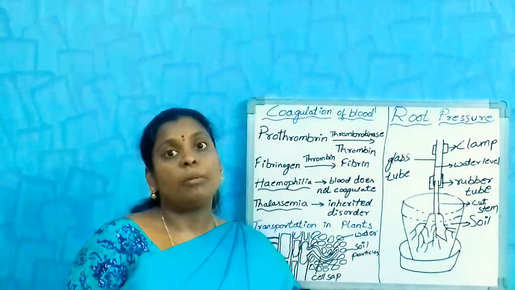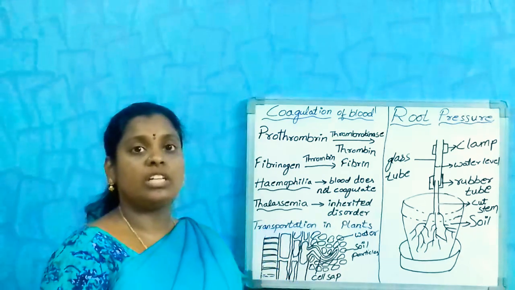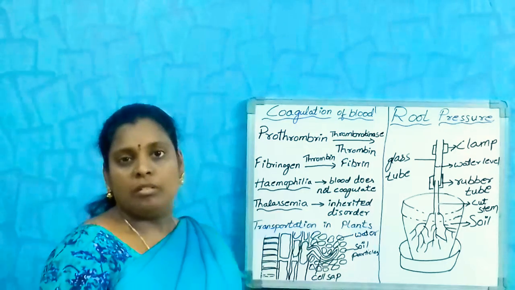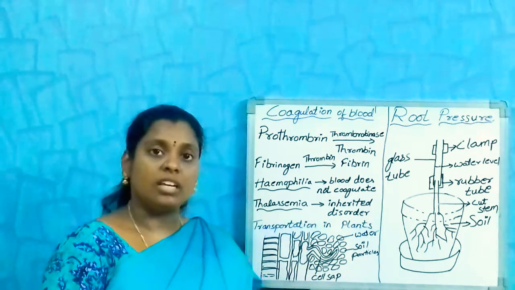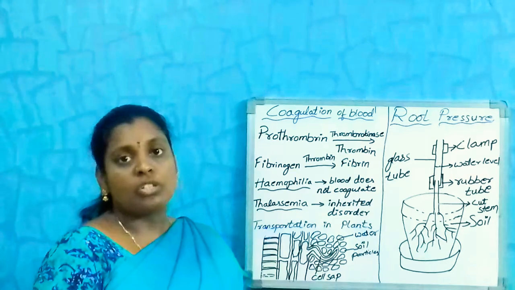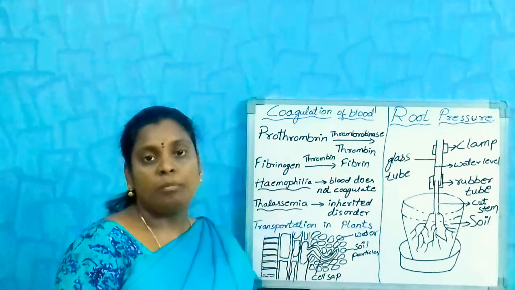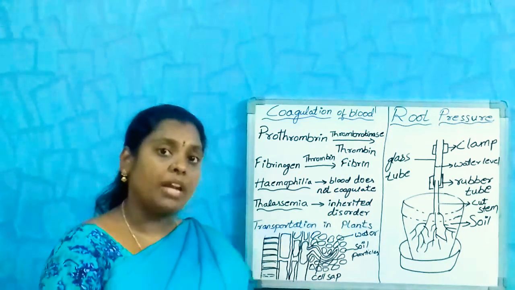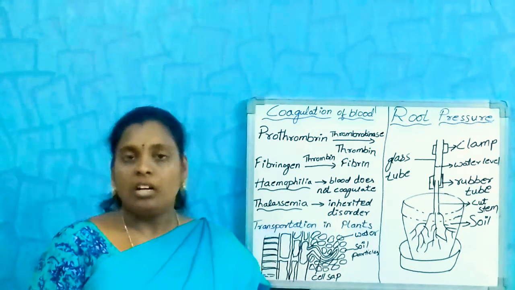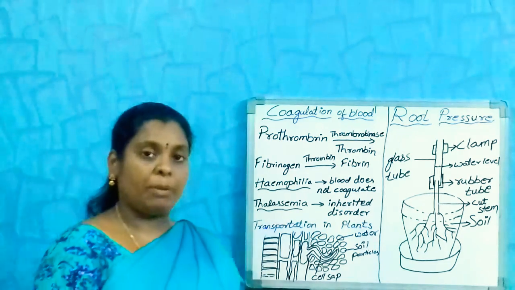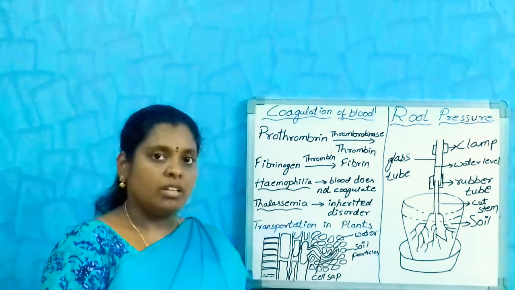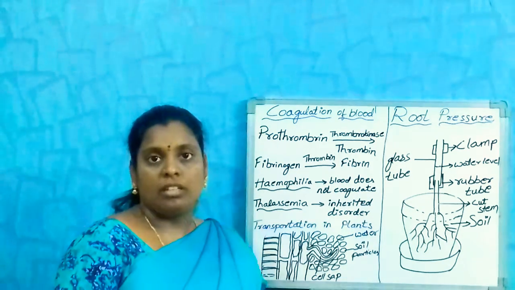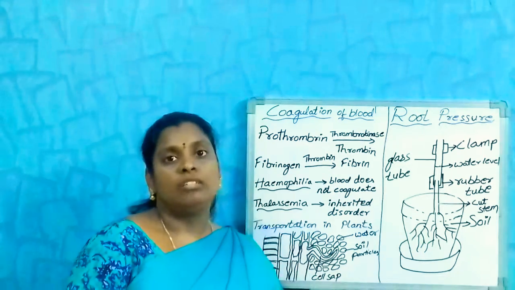If the bleeding happens continuously, there is a loss of blood in the person, and it may lead to some other health hazards. So, it must stop, which means the blood must clot. So, the clotting of blood is useful to us. But how does it happen? With the help of vitamin K, the blood will clot.